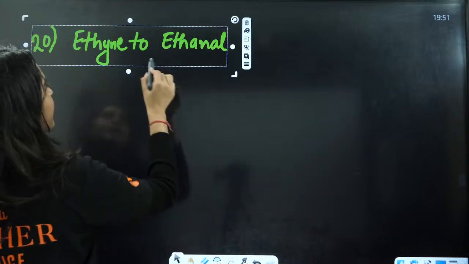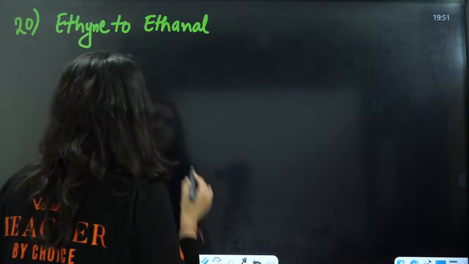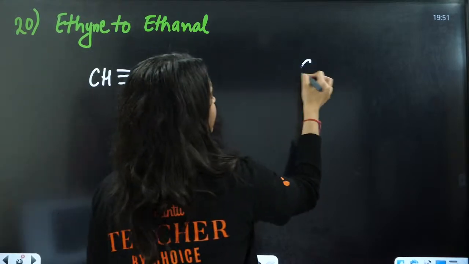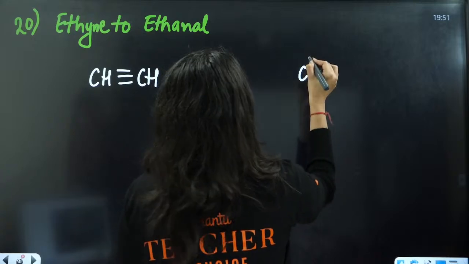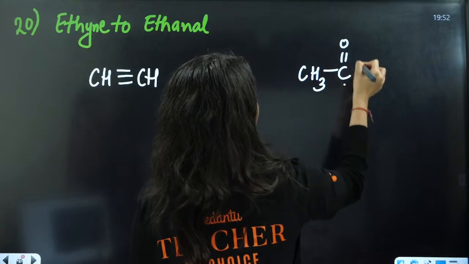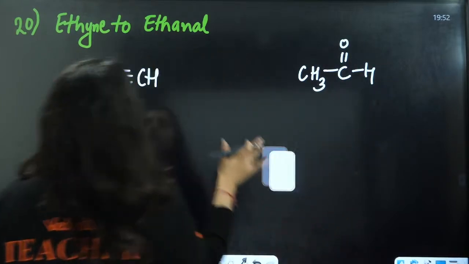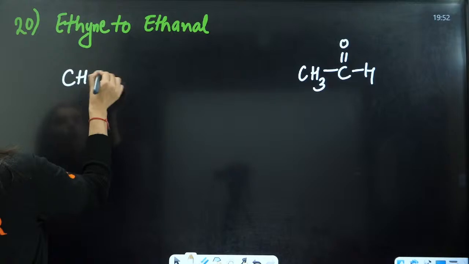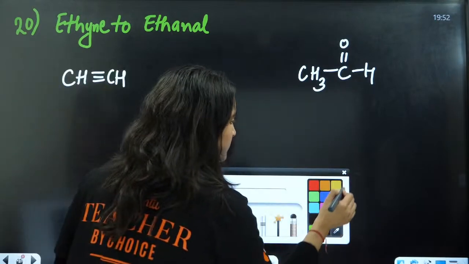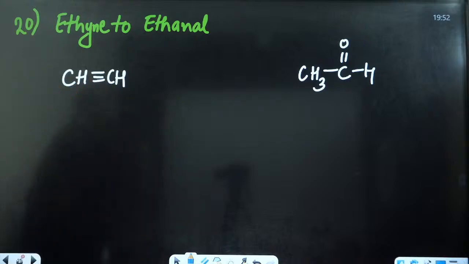Okay, next is ethyne to ethanol, everyone. You will have CH triple bond CH to ethanol, this is CH3, C double bond O, this is H. How to convert ethyne to ethanol? Okay, this is also not a one step reaction.